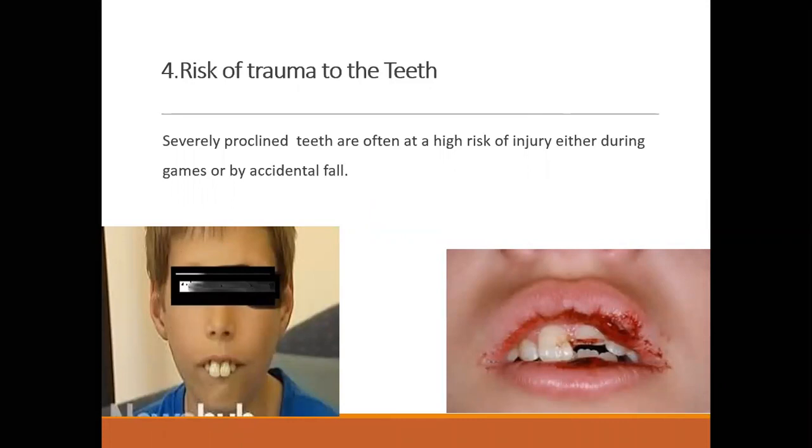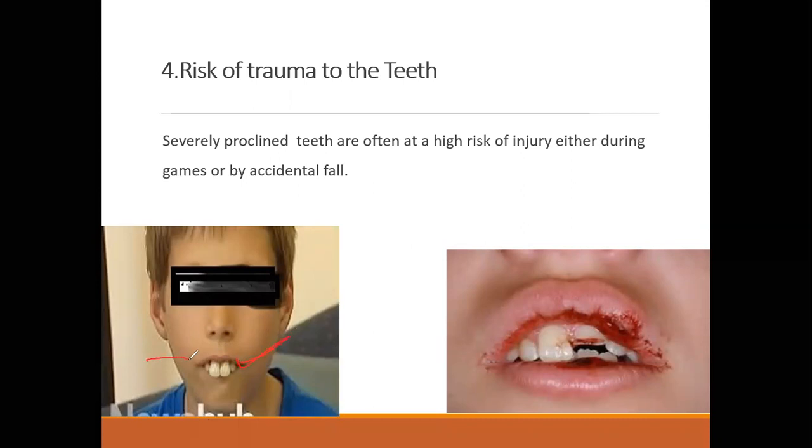That is number one. Number two, when these teeth are more procline, can you see here the patient is not having proper lip seal? Why are we given lips? If there were a proper cover of the lips over the teeth, the patient would be prevented from trauma. In this picture, this child is more prone to trauma.